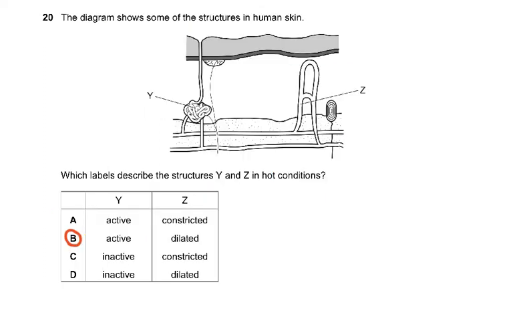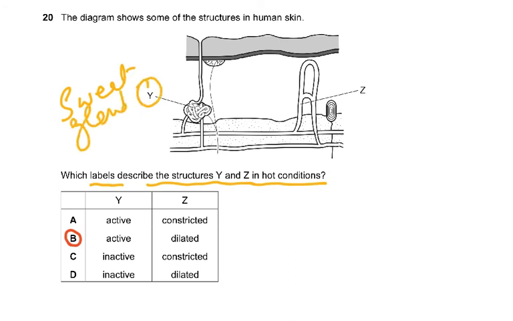Then coming to the last question, the diagram shows some of the structures in the human skin. Which labels describe the structures Y and Z in hot conditions? Now, Y is the sweat gland, so it's going to be very active because it's going to be producing a lot of sweat. So it could only have been A and B, because it said in hot conditions. You enter this room, it's very hot, well, you're going to start sweating.